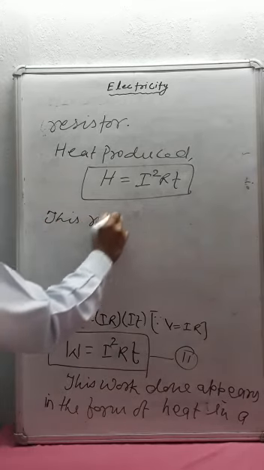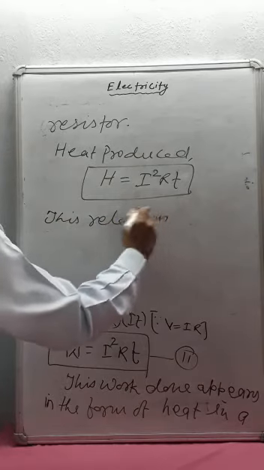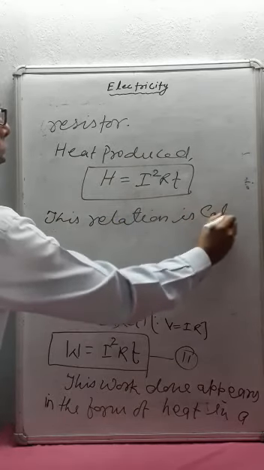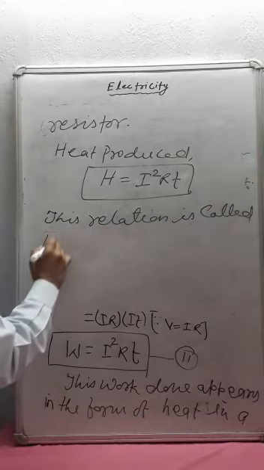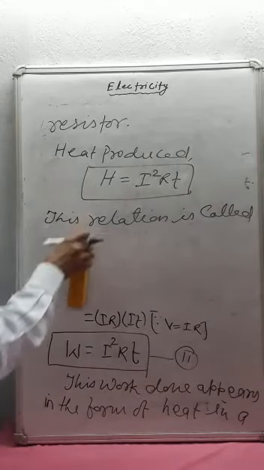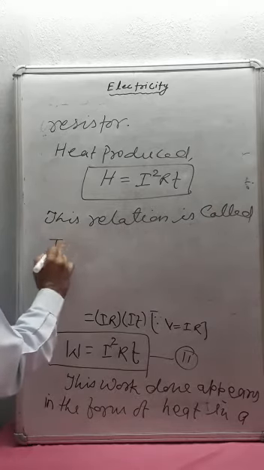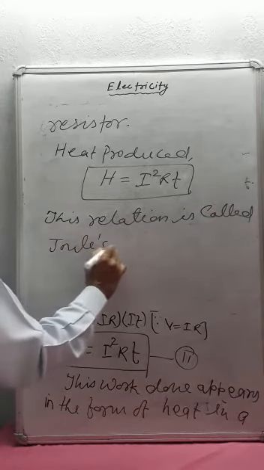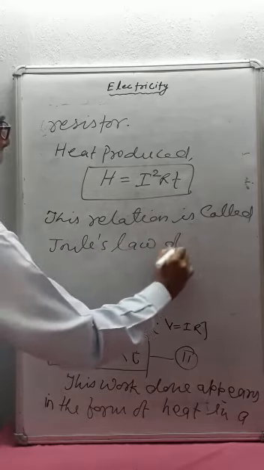This relation is called Joule's law of heating.